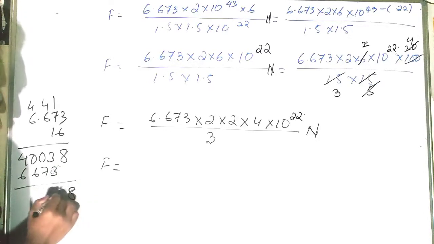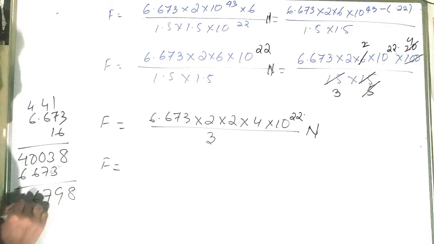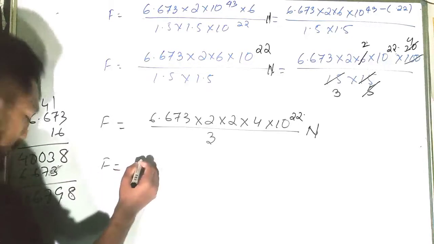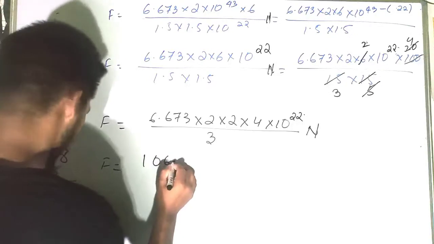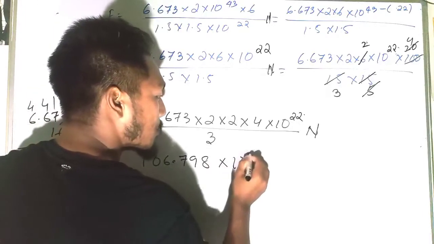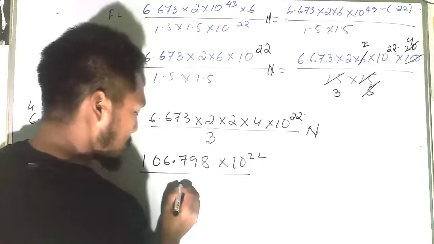Sum of these two is 8 9 7 6 0. How many decimal places? 1 2 3. So 3 places, that means 106.798 into 10 to the power 22 divided by 3.